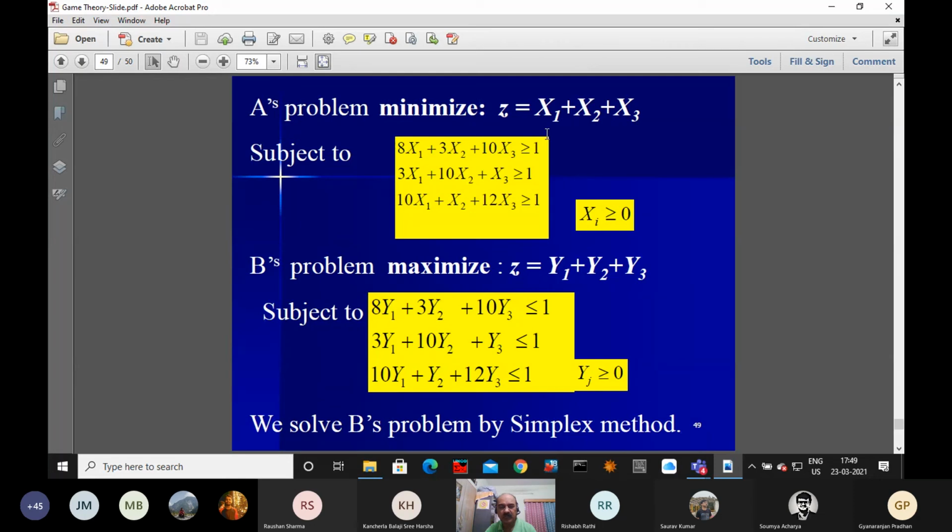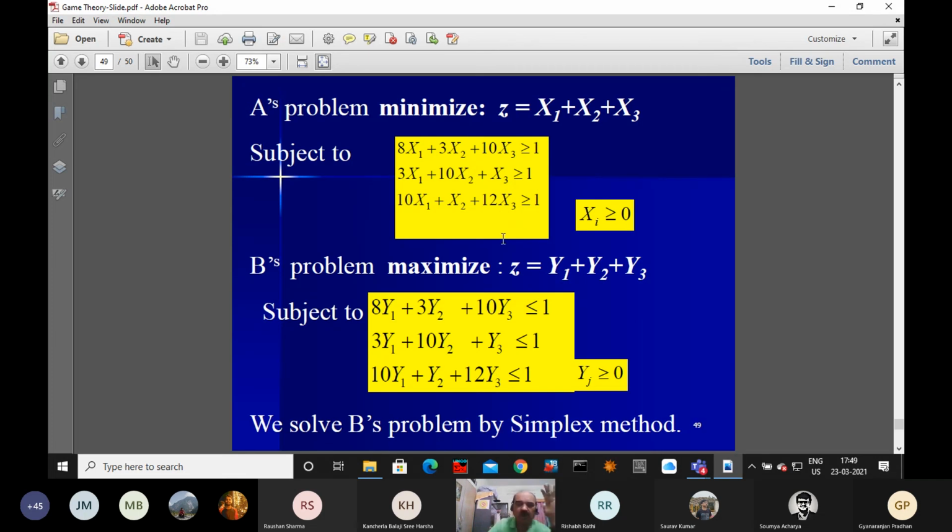Though they are linear programming problems, there is some difficulty in the sense that the objective function coefficients are all 1, 1, 1. You can see here 1, 1, 1. And in the right hand side vector, the constants are also 1, 1, 1. So we observe these changes here.